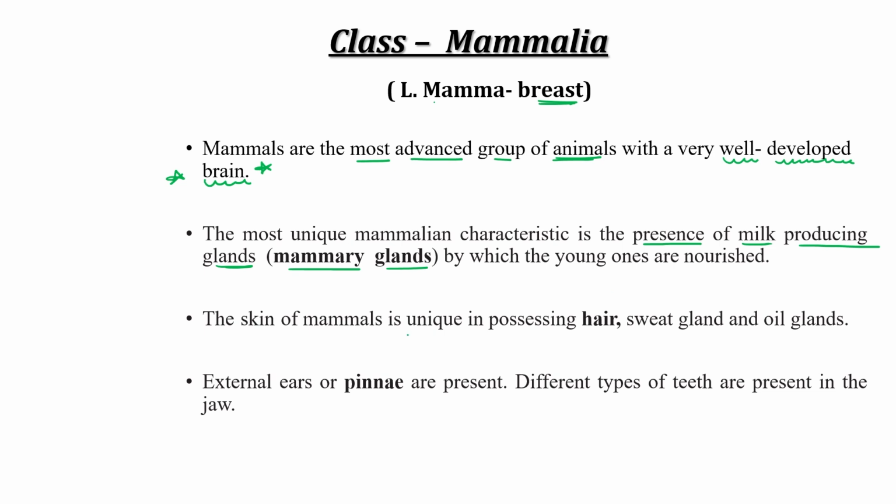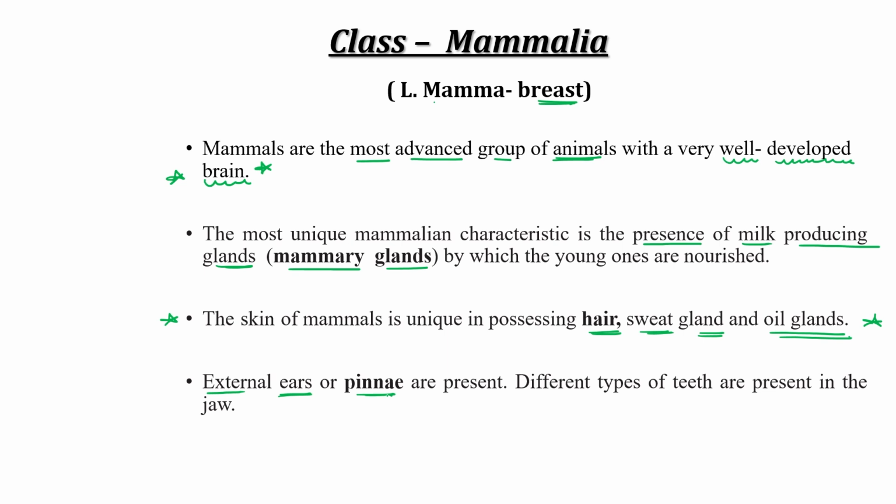The skin of mammals is unique because their skin has hairs. Their skin also has sweat glands and oil glands. So they have a different kind of skin. Another important property is that they have external ears, or ear pinna. So how can we distinguish which kind of animal has an external ear or not?